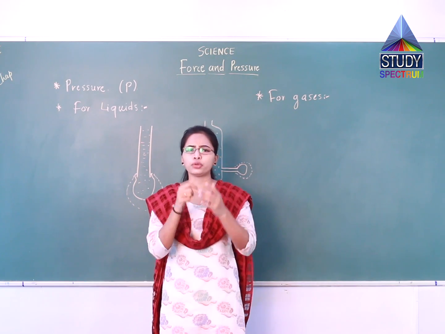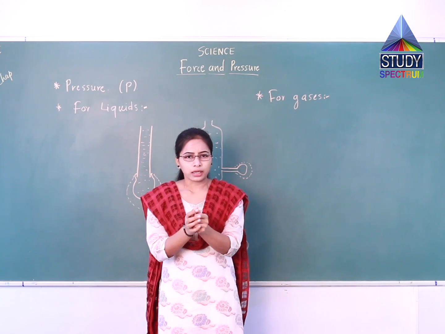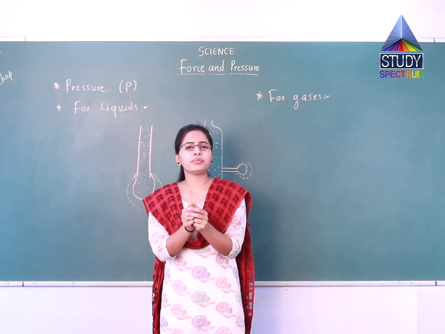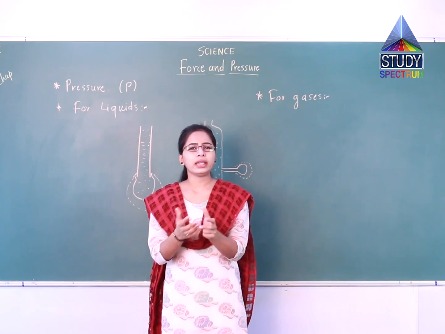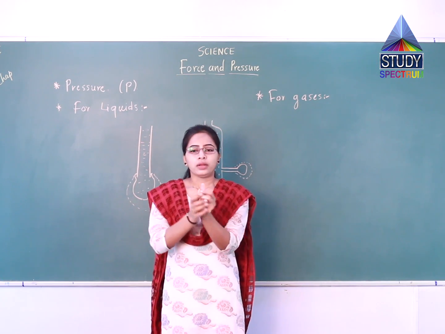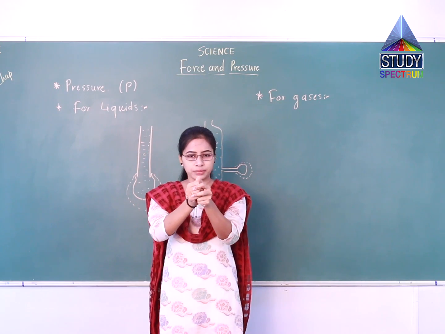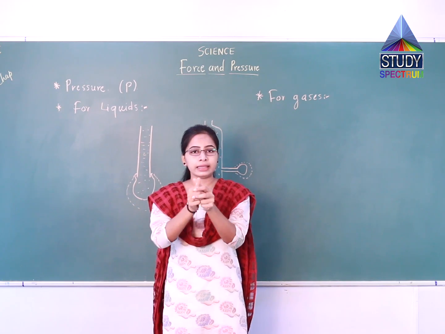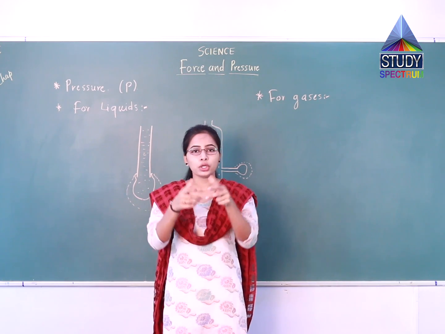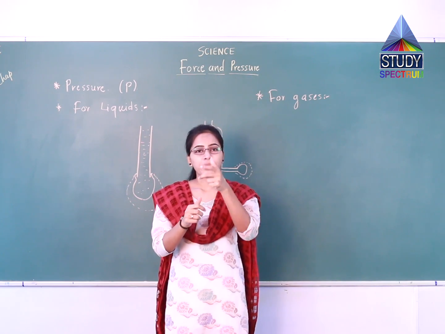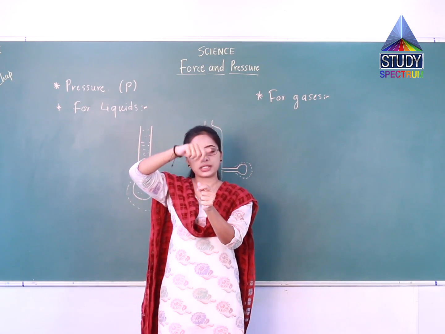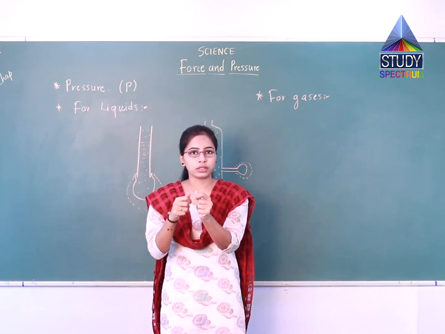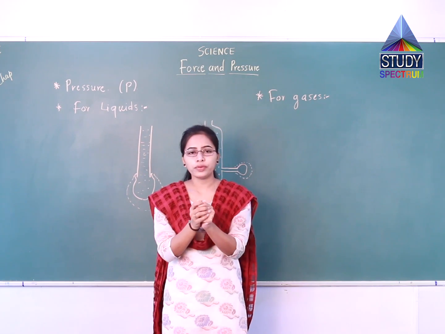One more activity that you can perform at home, a very simple activity. Take one empty Bisleri bottle or any plastic bottle. Just press it, which means you will release the air which is inside the bottle. After pressing it with your left hand, close the mouth using the cap.